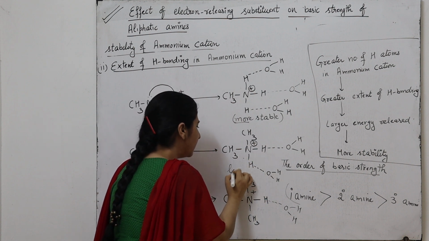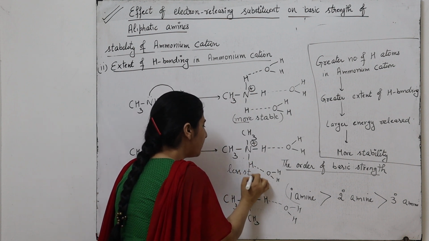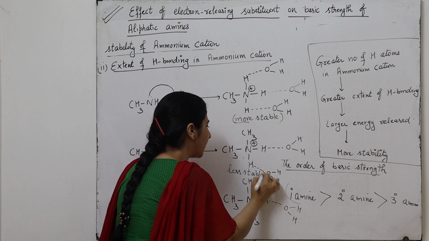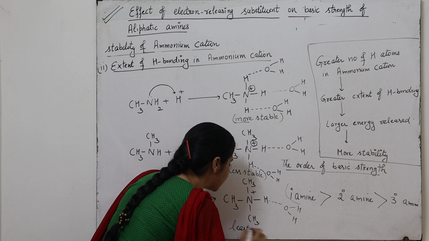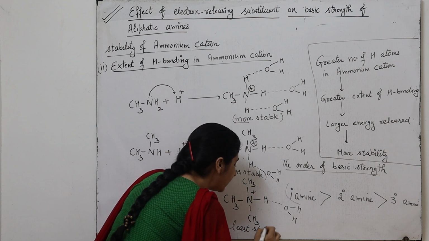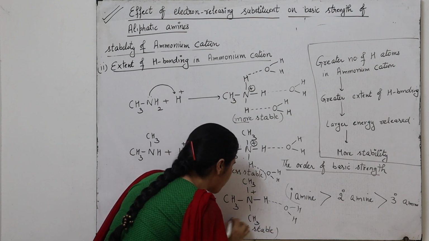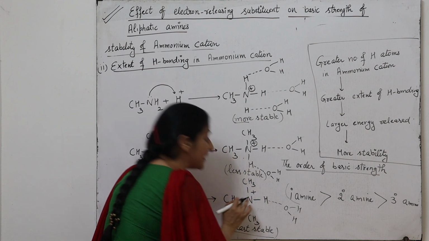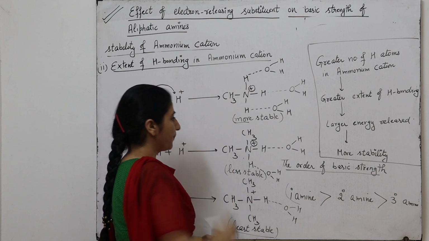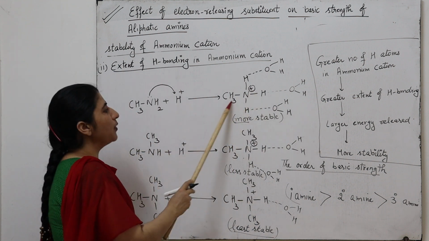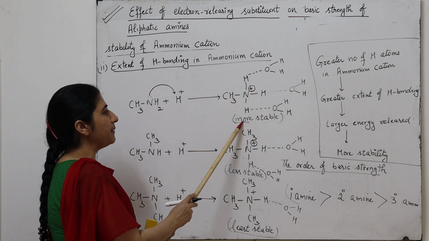So this compound is less stable. The secondary ammonium cation is less stable, and the tertiary ammonium cation is the least stable because it releases a lesser amount of energy. It means it has high energy as compared to secondary and primary. So this primary ammonium cation is more stable.